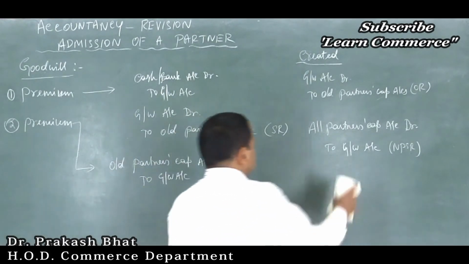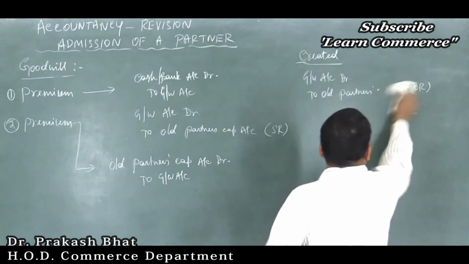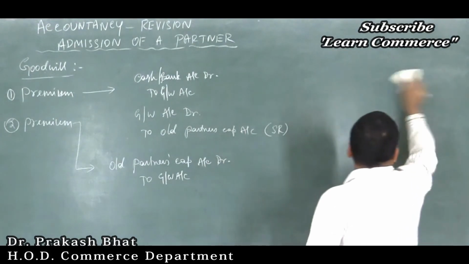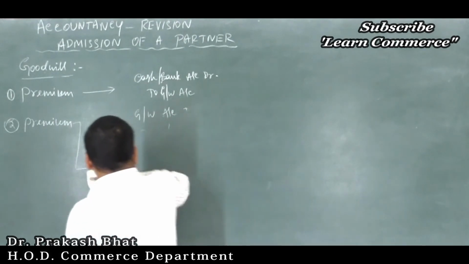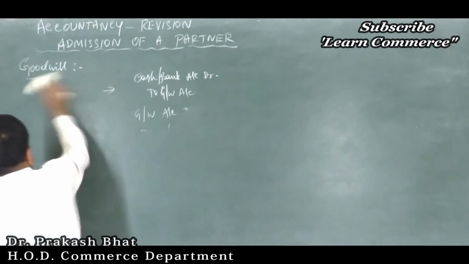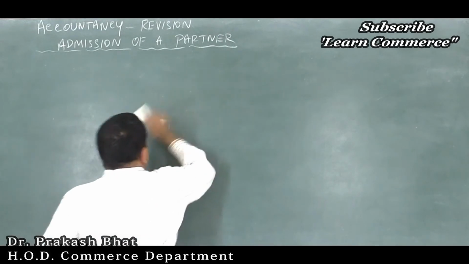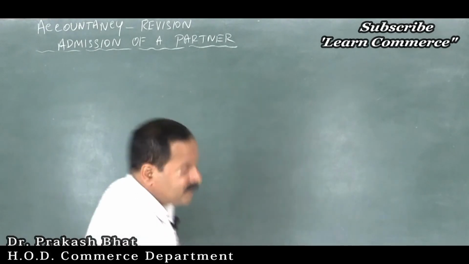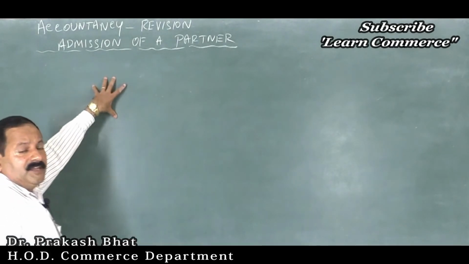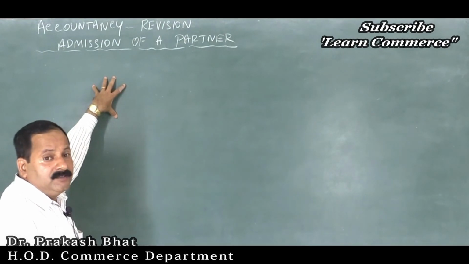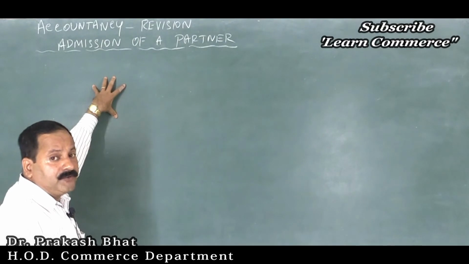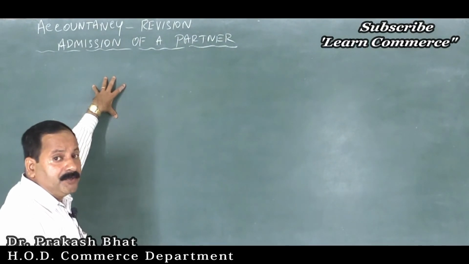Revaluation account means an account which is prepared to check the increase or decrease in the values of assets and liabilities. The net effect of revaluation of assets and liabilities will be taken into consideration.